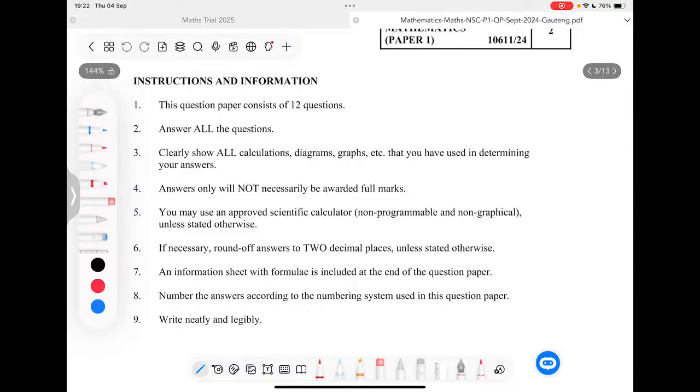Now, obviously, the question paper will have the instructions. I always advise in terms of instructions that you read them before you go to the exam. Read these instructions, make sure you understand, ask questions and consult with your teacher as well in case you don't understand any of the instructions here. This allows you to go to the exam prepared, knowing what is expected of you. And also, it gives you more time during the exam. When you get to the exam room, they will give you a chance to read these instructions, and they'll also give you a chance to go through the questions before you start writing.